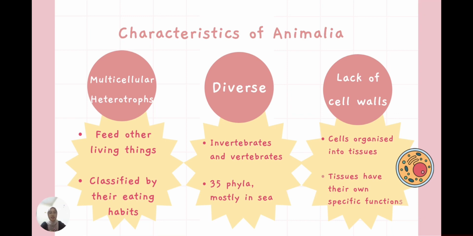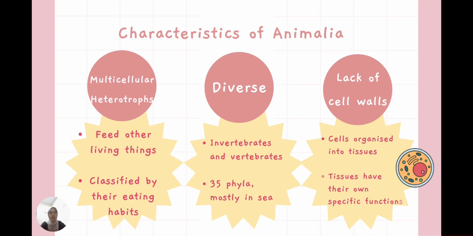The second characteristic of Animalia is that it is diverse in form and size. It includes invertebrates and vertebrates. Invertebrates are organisms that lack backbones, and vertebrates are vice versa. To show the diversity of Animalia, it consists of 35 phyla and most of the phyla occur in the sea. The third characteristic of Animalia is that it lacks cell walls.